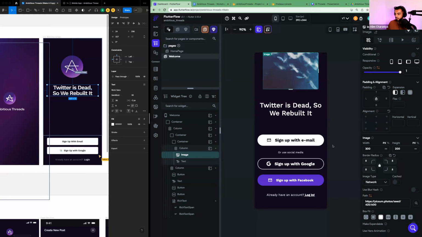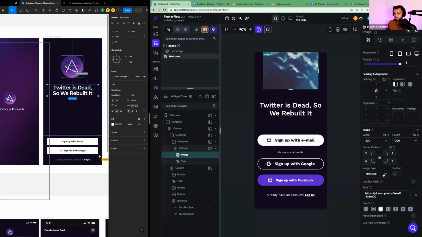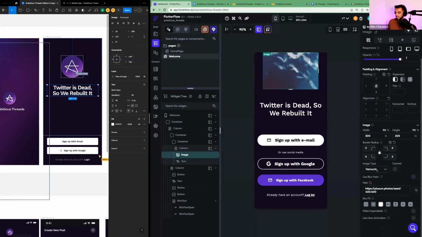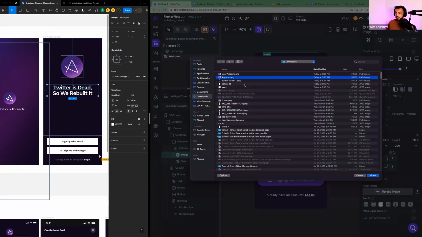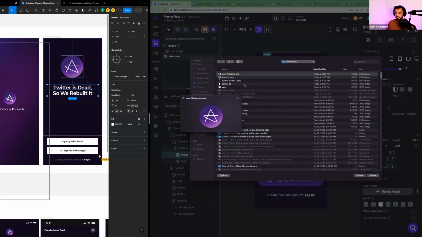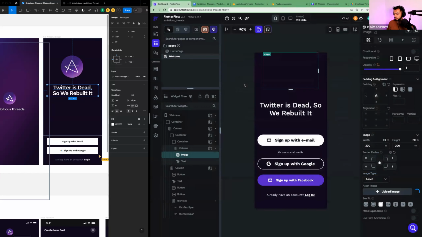Okay, and then I'm going to click on the image, go to the right-hand side to find my image properties. Okay, and you see down here, it says image type network. We're going to change image type network to asset. Okay, and asset just means we're going to upload the image. Cool, now we're going to tap upload image. And we will find icon welcome wherever we saved it. Okay, and we're going to hit enter or go. And this will upload the image into our app.